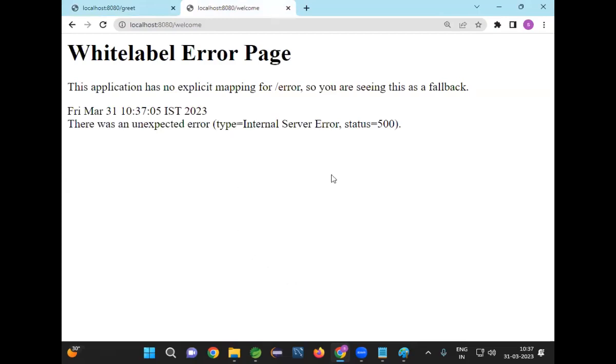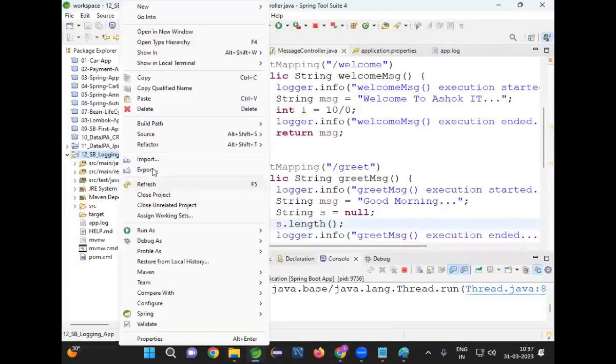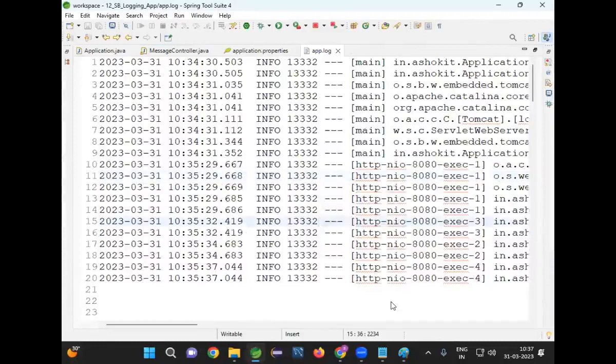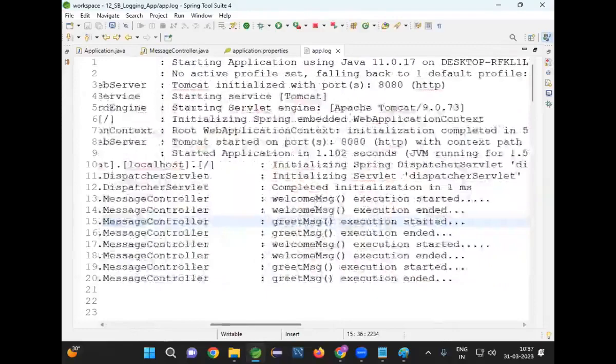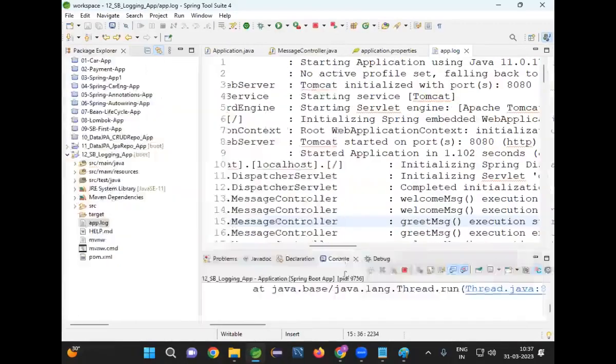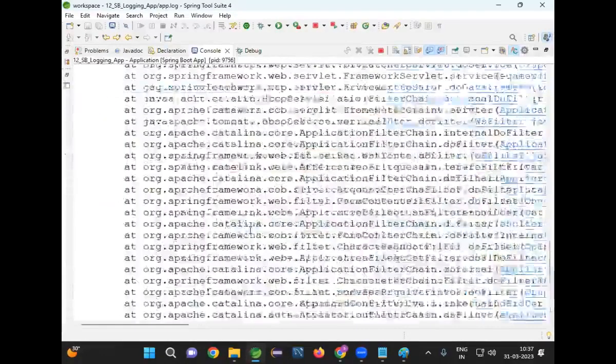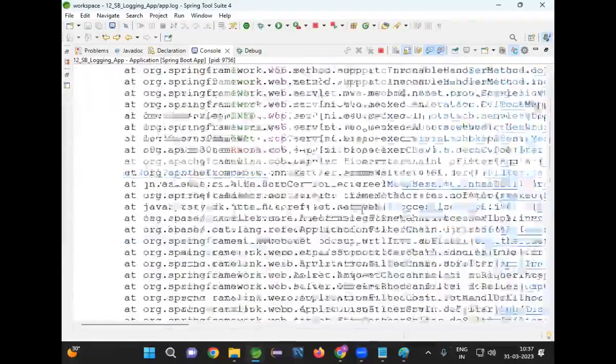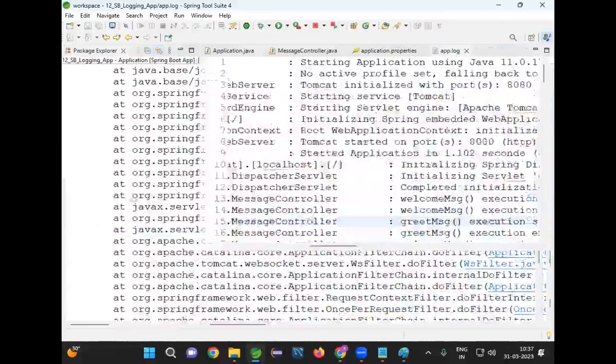Now I want to understand where is the error in the project. Now go to our project, refresh. Now go to log file. When you see that log file, it is saying that greet method is executed and that method is executed in the console. What is it saying in the console? Null pointer exception and arithmetic exception.